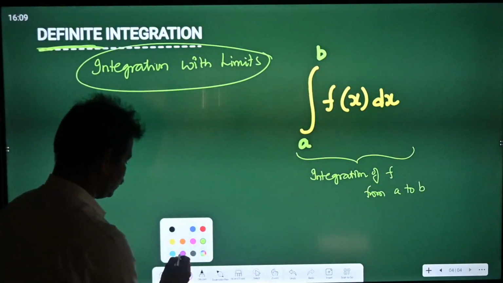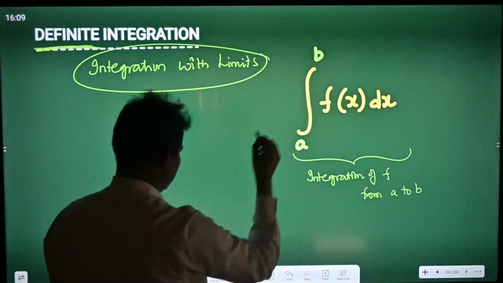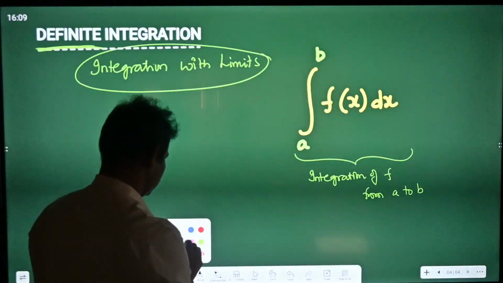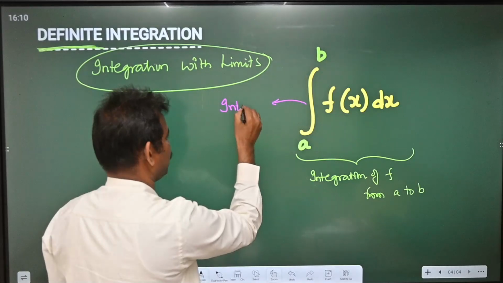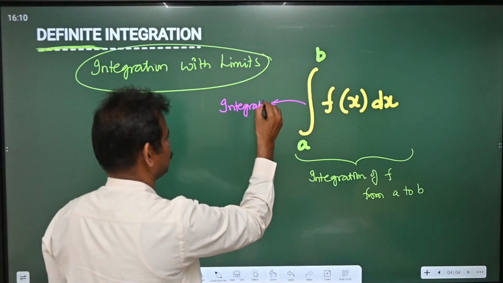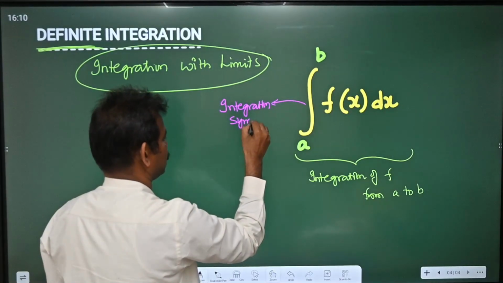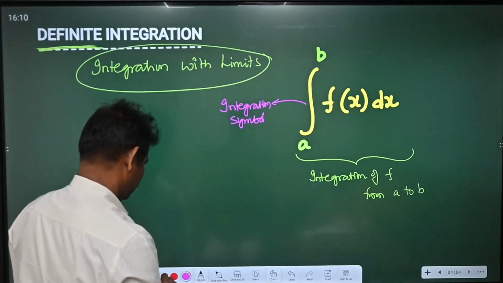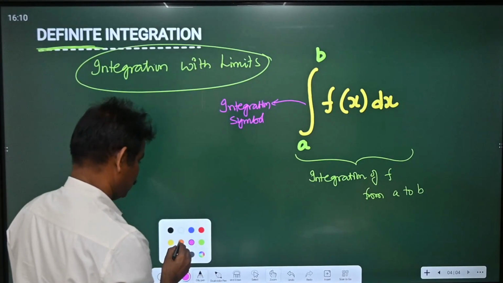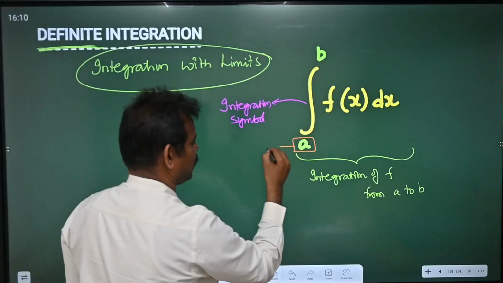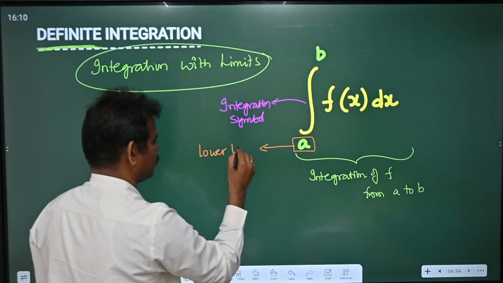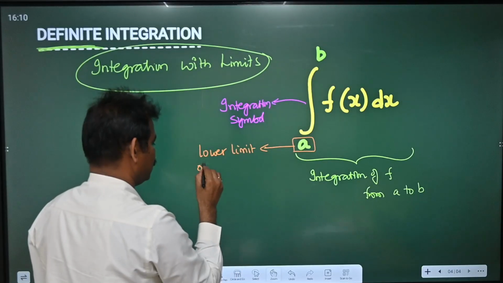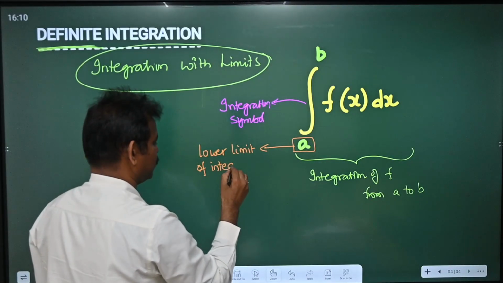In this, this is the integration symbol. This is called the lower limit of integration.